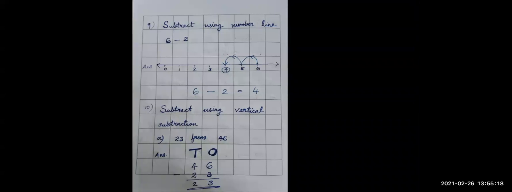Okay. And write number 10. Subtract using vertical subtraction. So did you write that? Ma'am, Shiba completed. Okay. What about the 10th question?